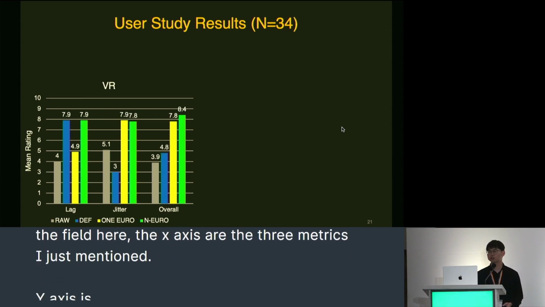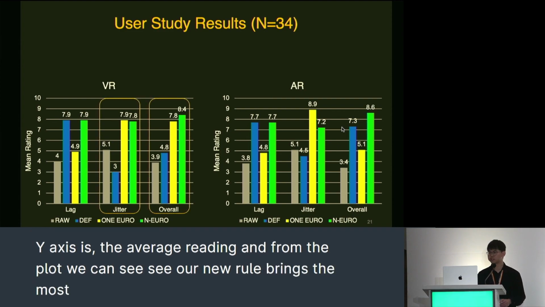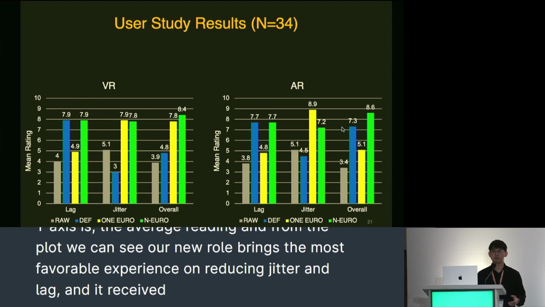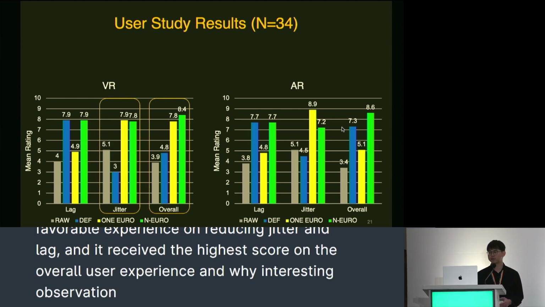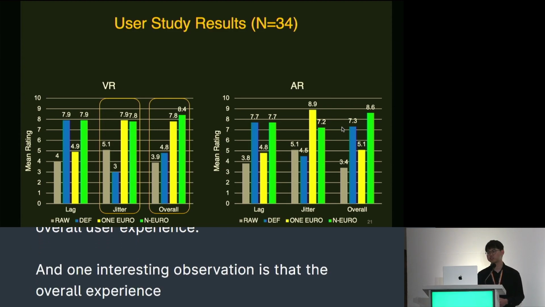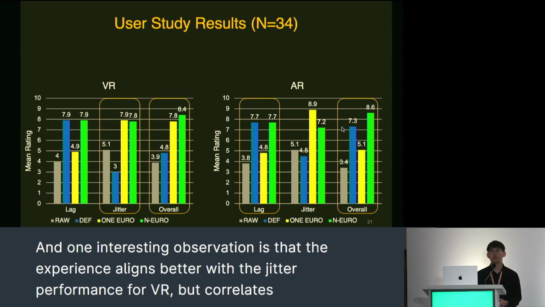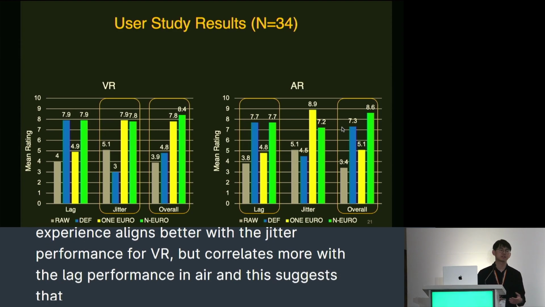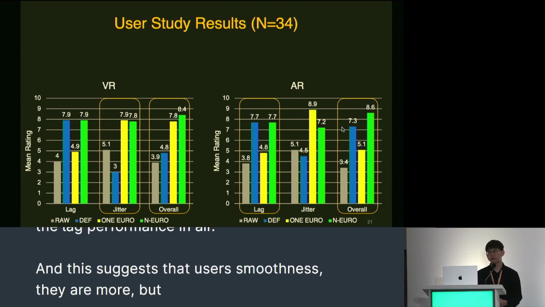And from the plot, we can see our neural predictor brings the most favorable experience on reducing jitter and lag, and it received the highest score on the overall user experience. And one interesting observation is that the overall experience aligns better with the jitter performance for VR, but correlates more with the lag performance in AR. And this suggests that users prioritize smoothness in VR more, but responsiveness more in AR.